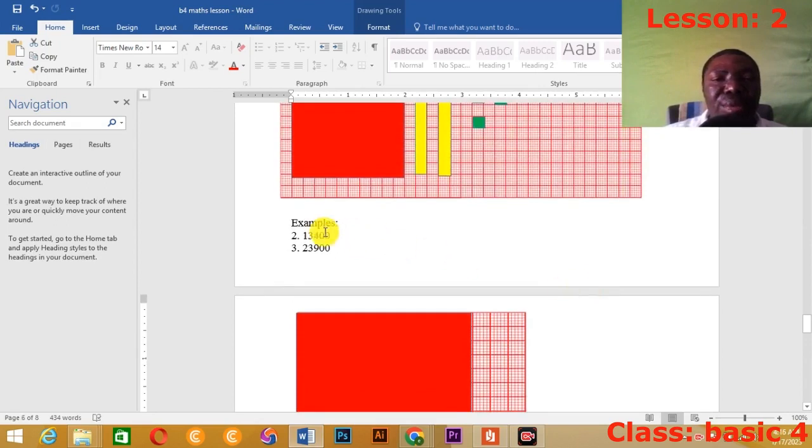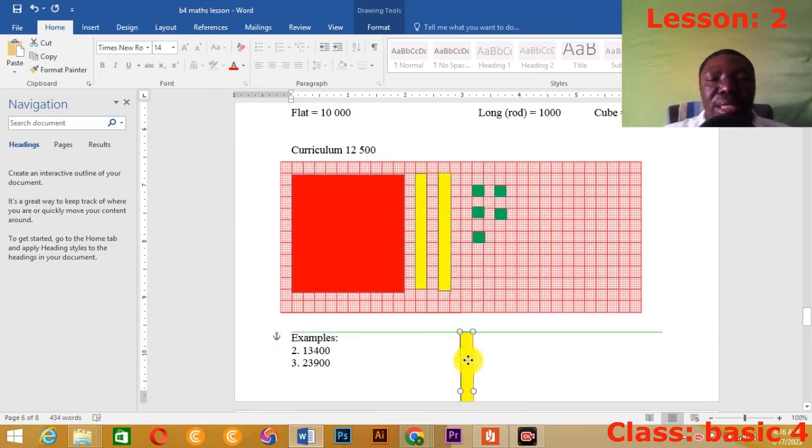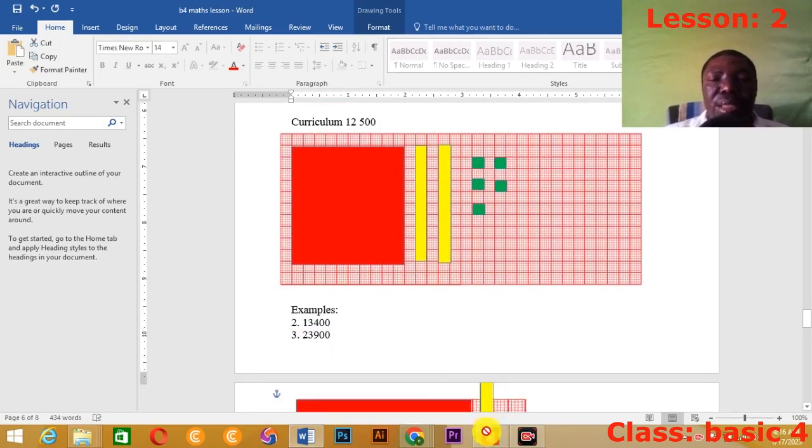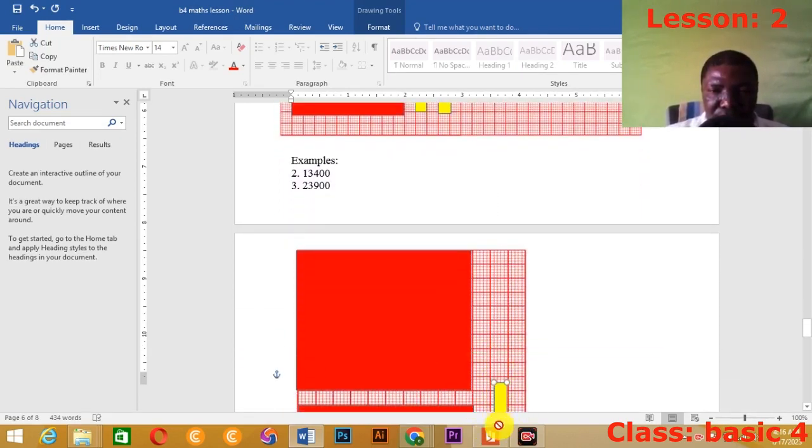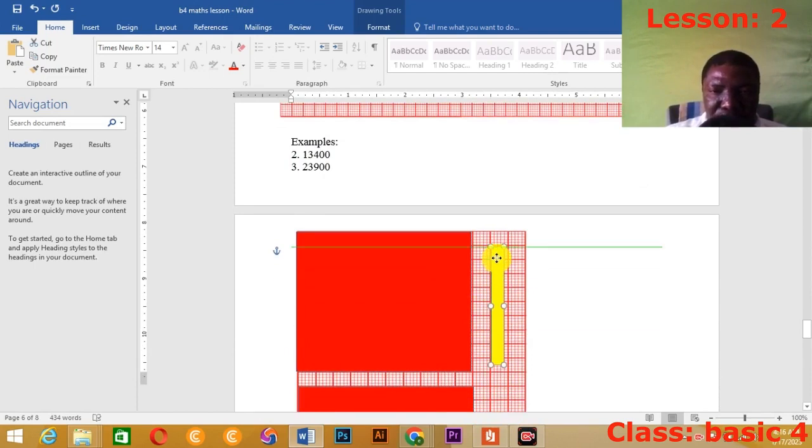Then what do you need for the long? I need 3 of the long. So let me get the long down here. Get the long there. So let me get the exact position. 1, 2. So I can also turn it up. I need 3 of it.